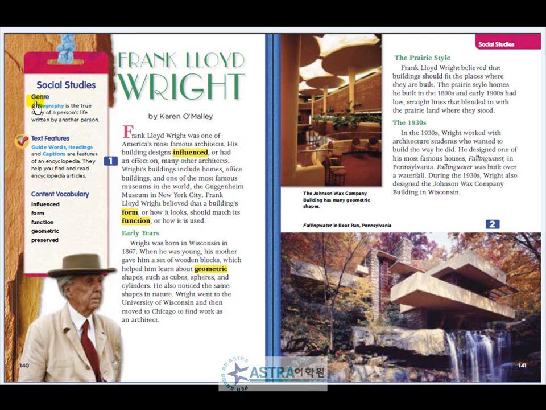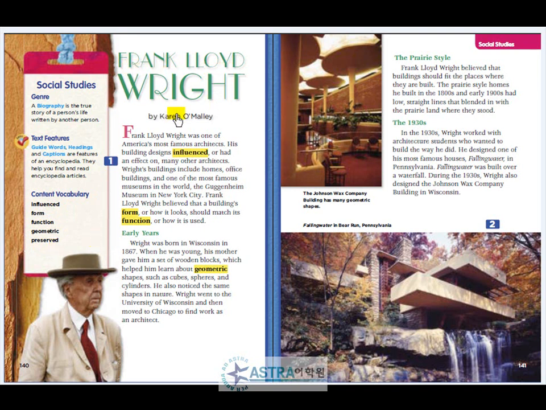Social studies. Genre. A biography is the true story of a person's life written by another person. Text features. Guide words, headings, and captions are features of an encyclopedia. They help you find and read encyclopedia articles. Content vocabulary. Influenced. Form. Function. Geometric. Preserved.